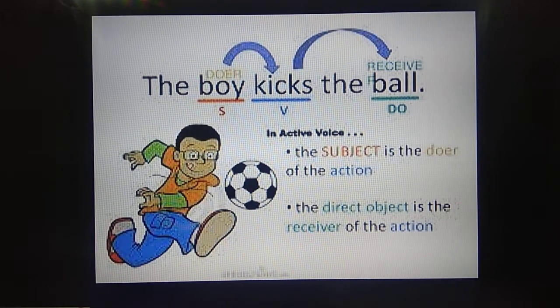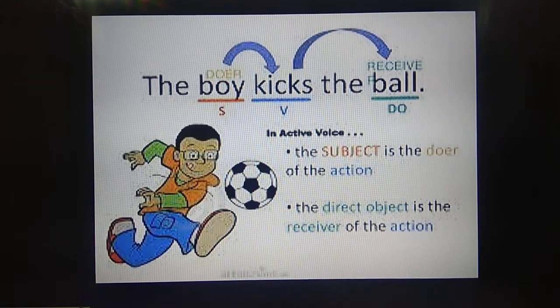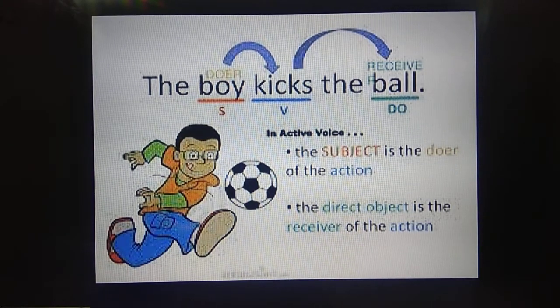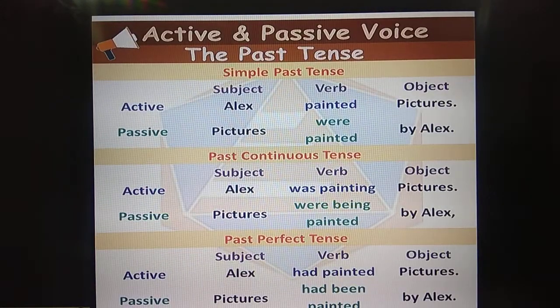In case the sentence was the boy kicks the balls, then what will you write here? The balls are kicked. Did you get it? So is or are, only two options for present tense, present continuous, or perfect, it is only two, either is or are. So I think you understood this. Next we'll go to the past tense.